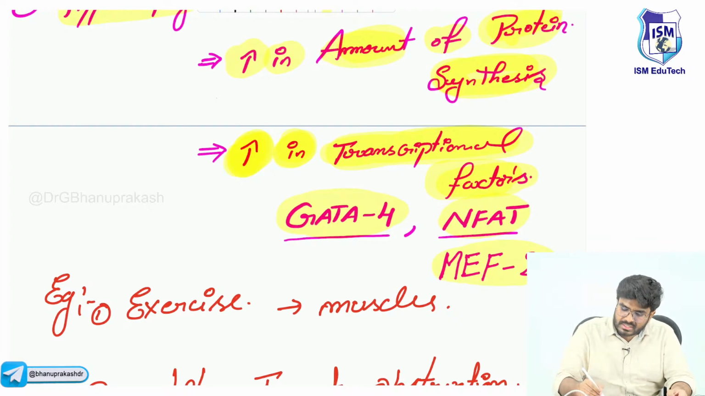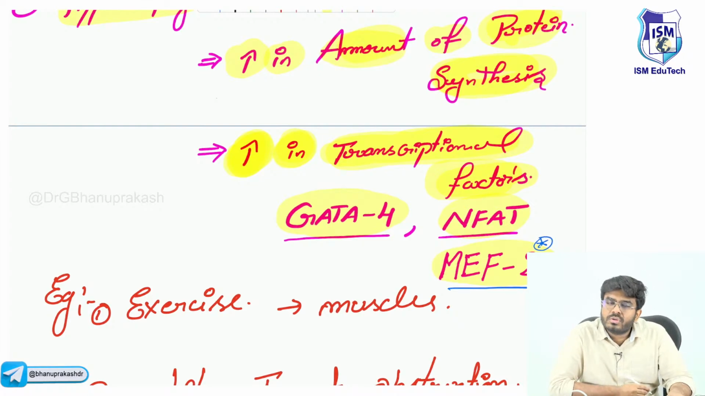See, these are the transcriptional factors which are increased in the cells. In those cells which are undergoing hypertrophy, these transcriptional factors are elevated. Is that clear? Now, after this, let's discuss the examples where you will see hypertrophy. In which conditions will you see hypertrophy?